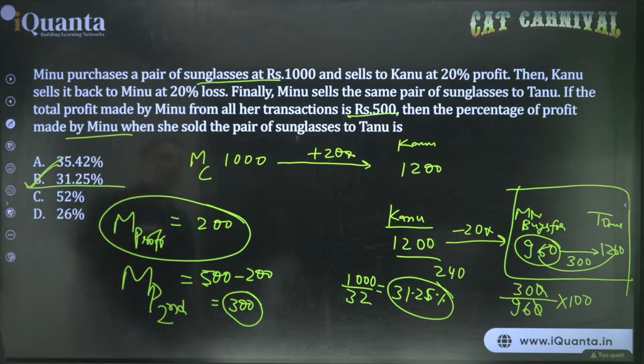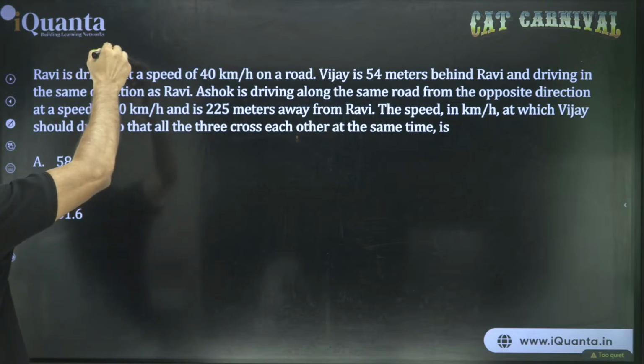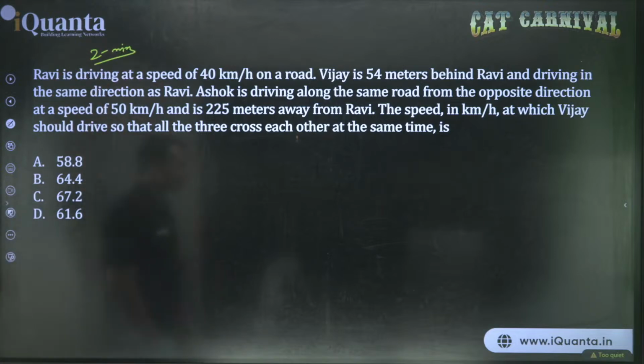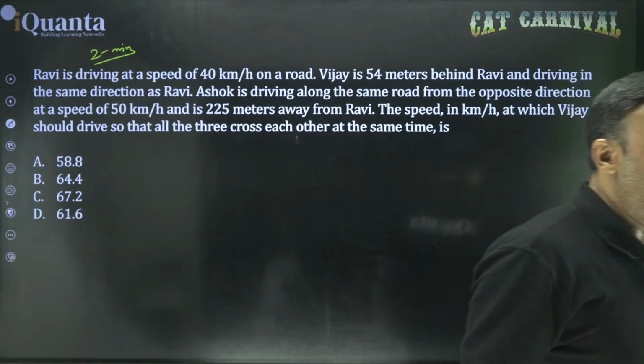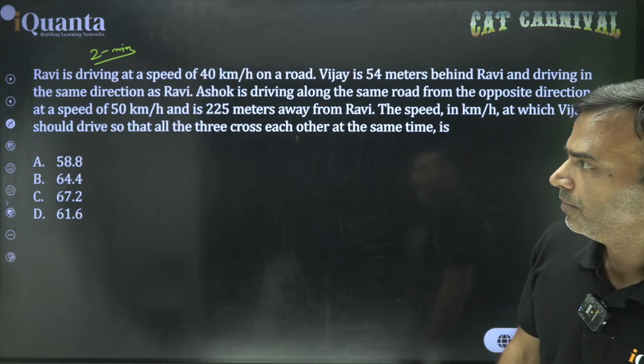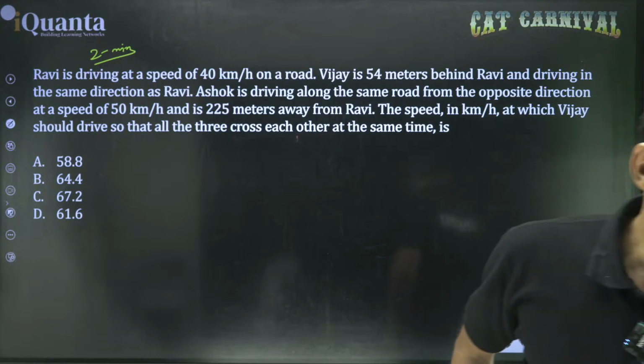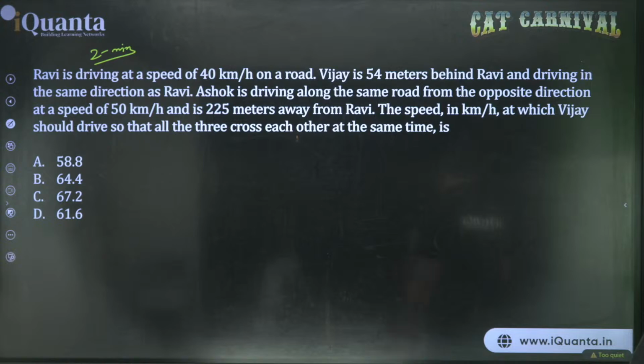ठीक है. चलिए, let's take up the next question. Oh yeah, this is also an easy question actually. Take 2 minutes. These are questions from CAT 2023. Okay, Ayush. $67.4 इसका आंसर तो नहीं. अच्छा आयुष, yeah, for the previous one the answer was B, correct. अभी ये वाला करो. Take 2 minutes.